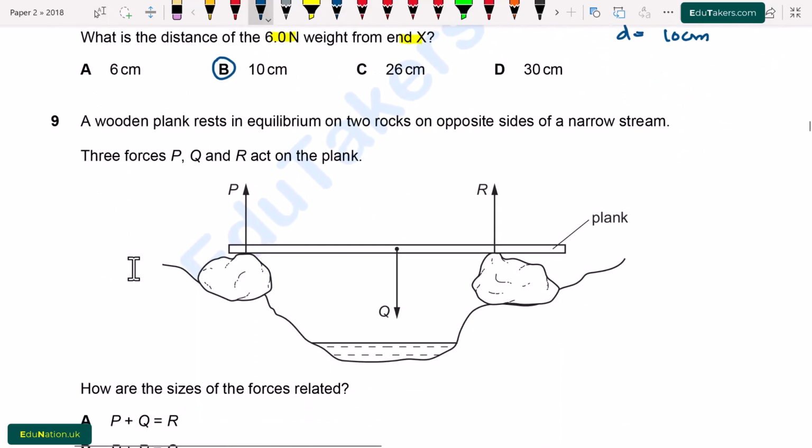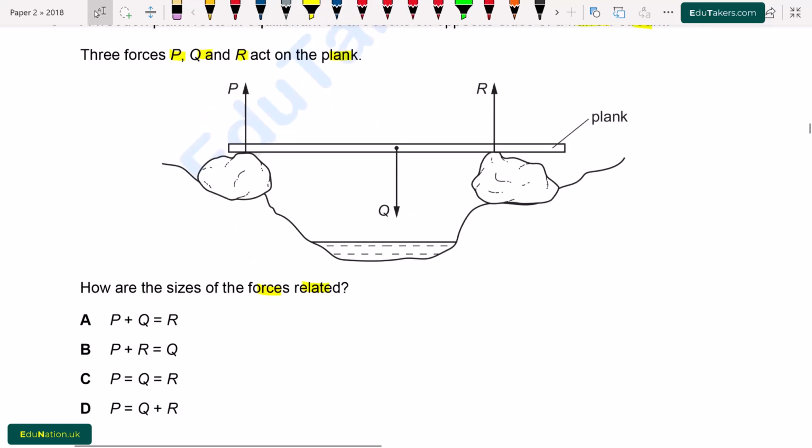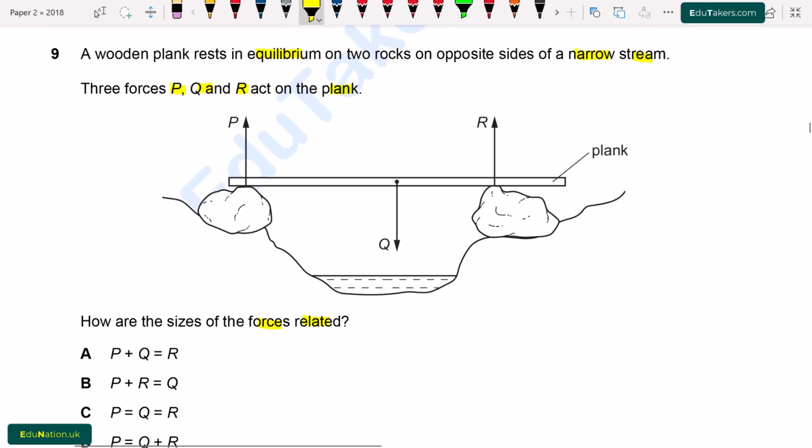Question number 9. A wooden plank rests in equilibrium on two rocks on opposite sides of a narrow stream. Three forces P, Q and R act on the plank. How are the sizes of the forces related? We can see here three forces are acting. P and R are acting in the upward direction while Q is acting in the downward direction.